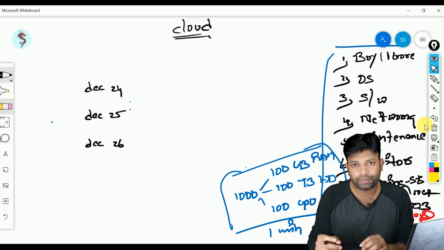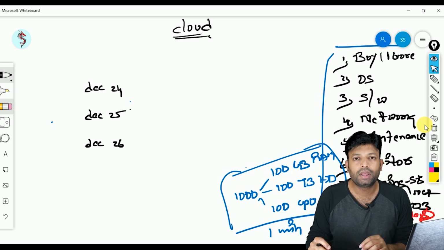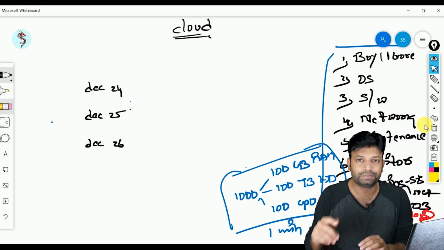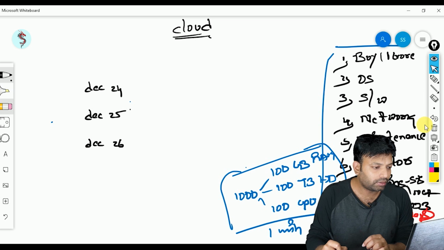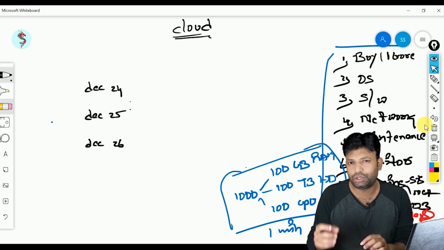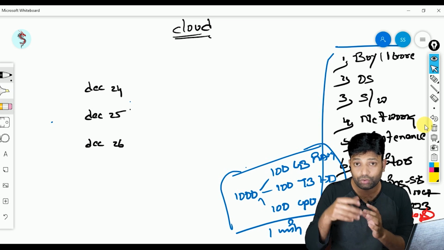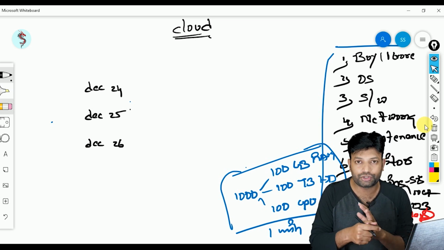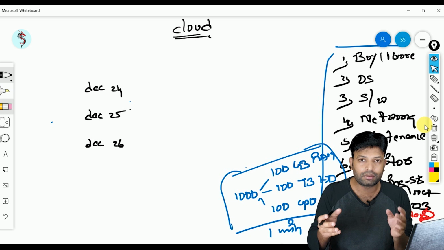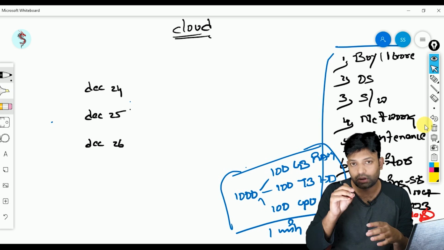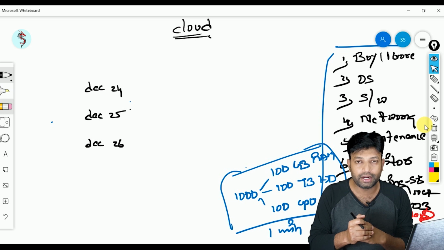Just assume I'm the owner of Apple company and I'm going to launch one new iPhone into the market. For that, I need to provide that iPhone information somewhere in my servers, right? Then only customers can access that information before they buy: the colors, configuration, RAM, hard disk, camera megapixels, storage, price, all those details.